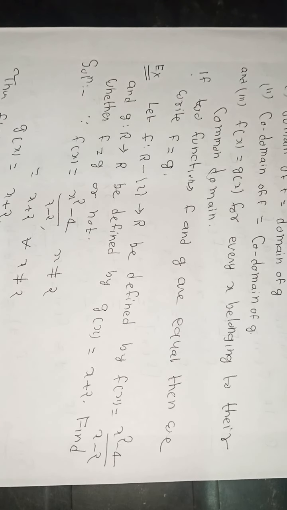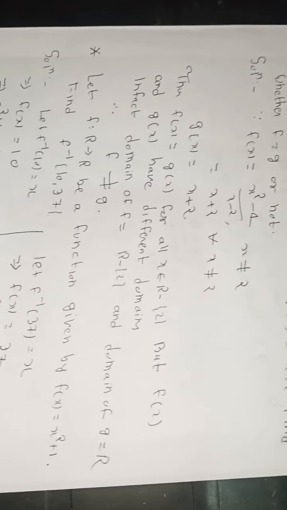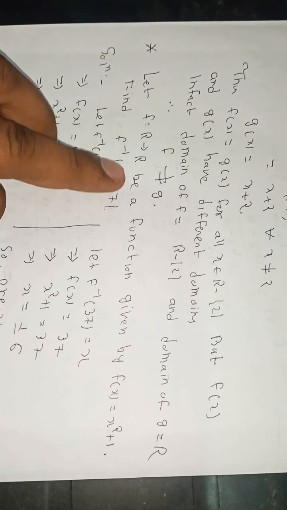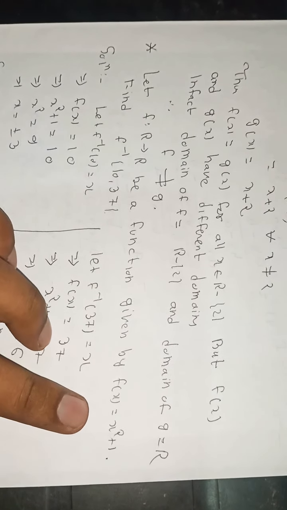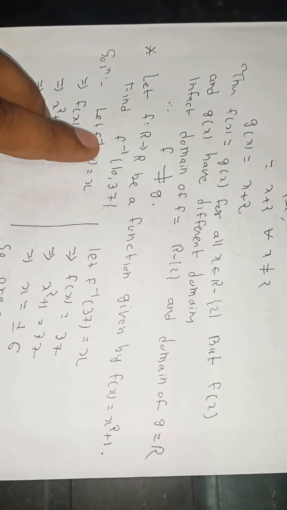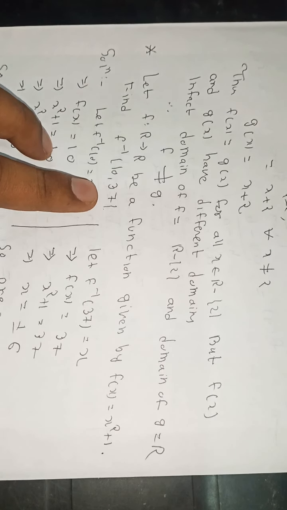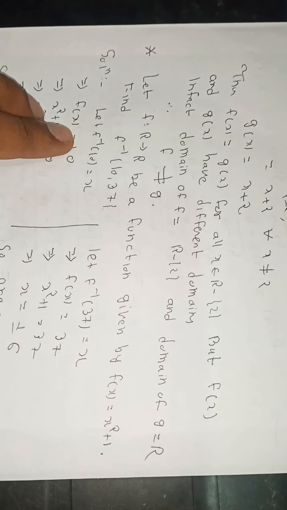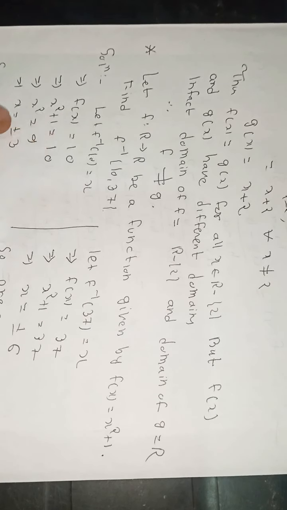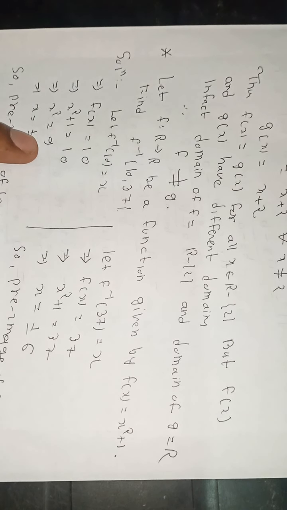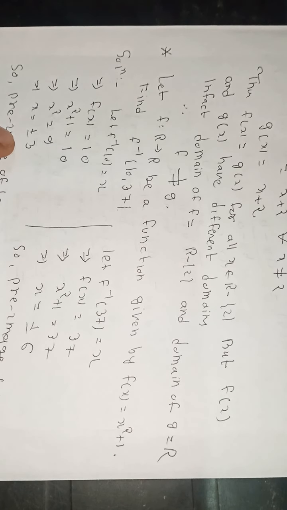Again, let f: R → R be a function given by f(x) = x² + 1, and find f⁻¹{10, 37}. Let f⁻¹(10) = x, then f(x) = 10, so x² + 1 = 10, then x² = 9, so x = ±3.